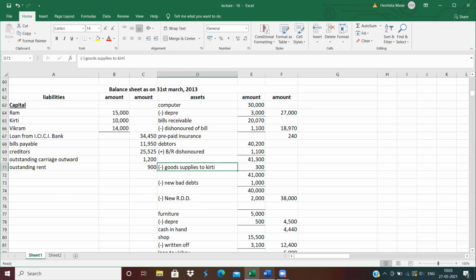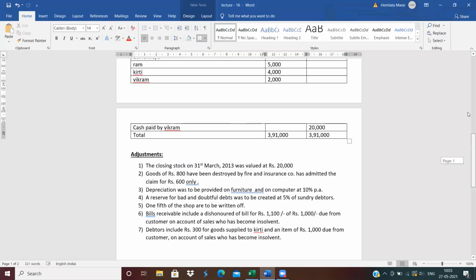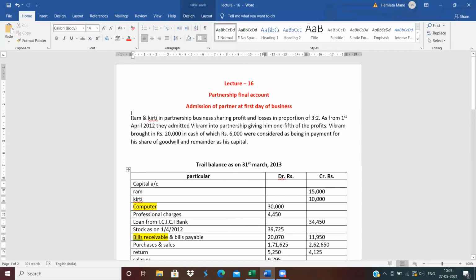Clear? Now see, in the starting, what is given? Ram and Kirti were partners sharing profit and loss in the ratio of 3:2. From 1st April 2012, they admitted Vikram into the business with 1/5 share of profit. Vikram brought 20,000 rupees in cash, of which 6,000 rupees is considered a payment for goodwill.